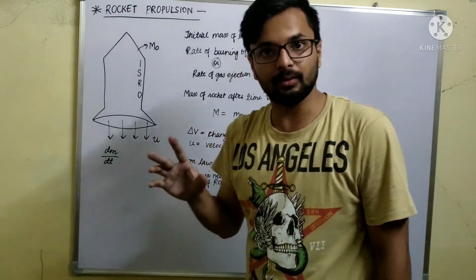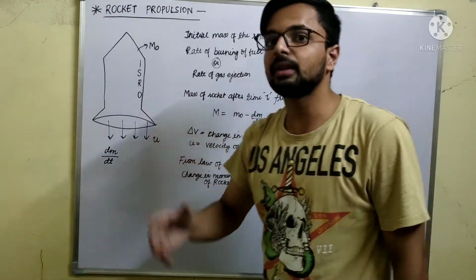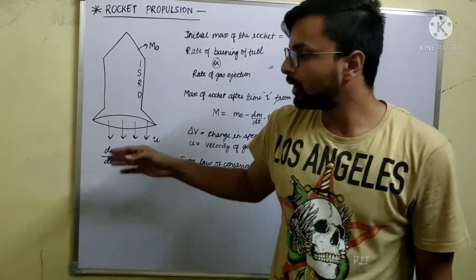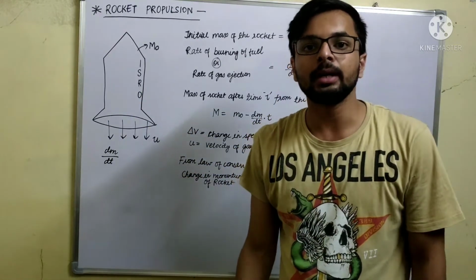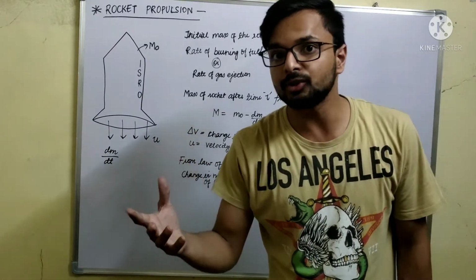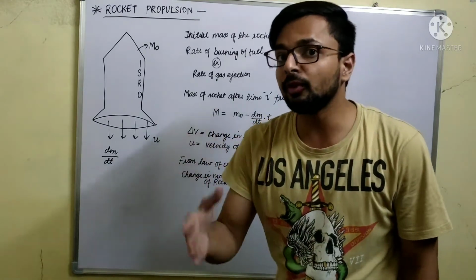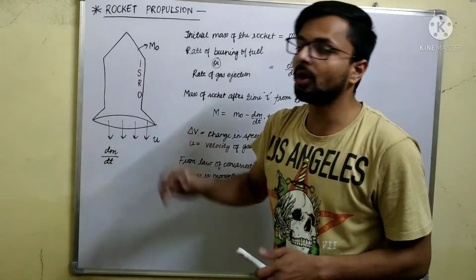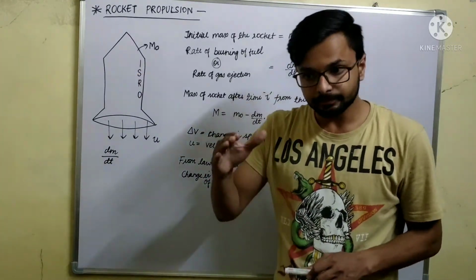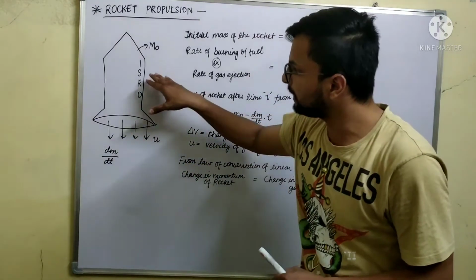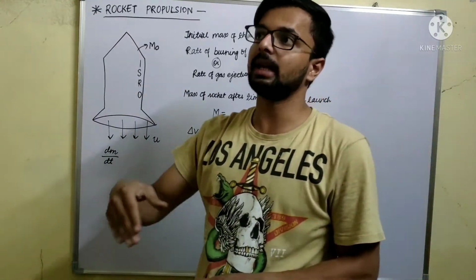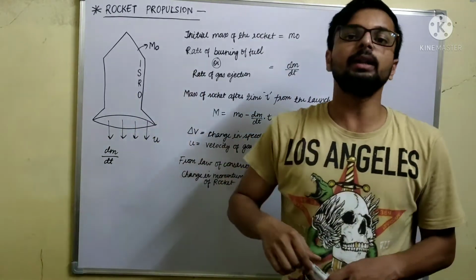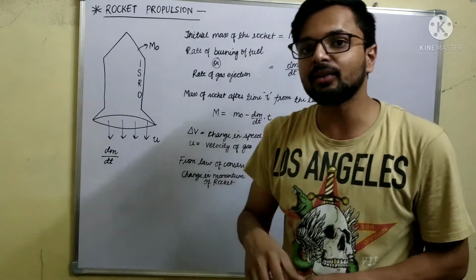Now what happens is, since the gases or the fuel have mass, and the gases ejected from the back of the rocket are produced as a result of combustion of the fuel, if the fuel is burning constantly, the mass of the rocket will keep on decreasing. If the mass of the rocket is decreasing, then the acceleration produced in the rocket will increase.